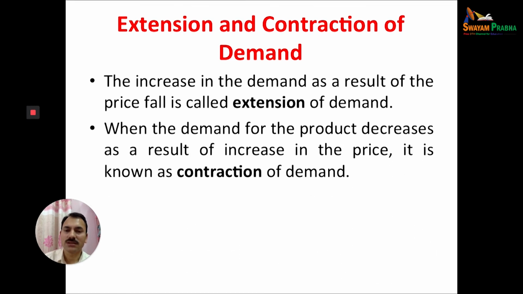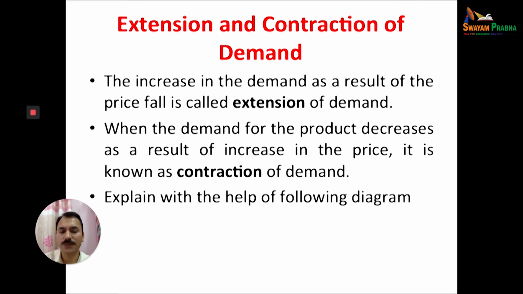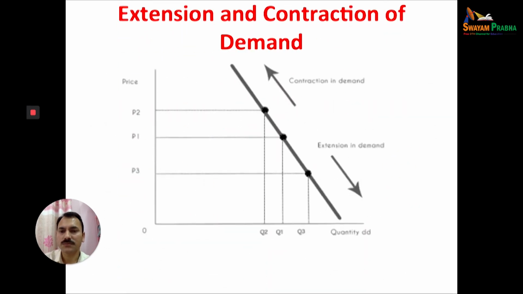Let us discuss with the help of a diagram. When the demand for a product decreases as a result of an increase in price, it is called contraction in demand. So extension in demand, contraction in demand. We'll explain with the following diagram. See this: on the x-axis we have quantity demanded, on the y-axis we have the price. Extension in demand: this P is the original price and Q1 the original quantity, meaning at P people are purchasing Q1